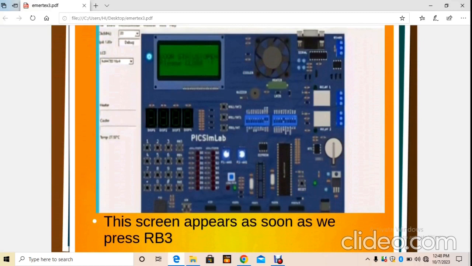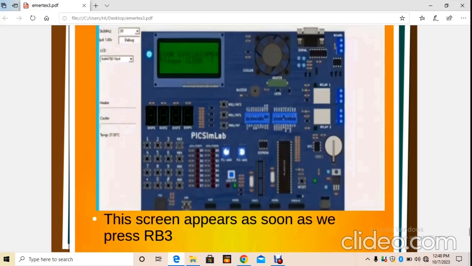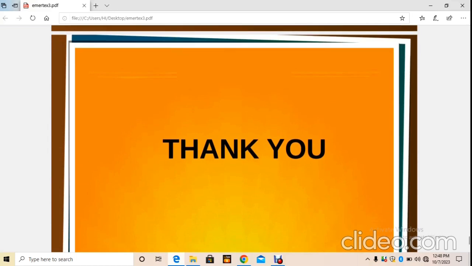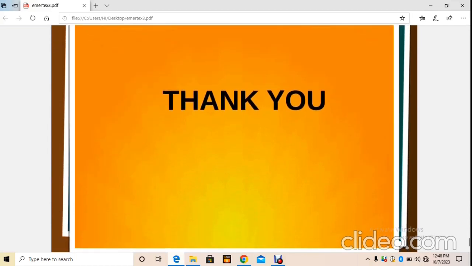This screen will appear as so. When we press the RB3 button, the screen will appear accordingly. Thank you, this was all about the project. Now we will see the remaining simulation and code in MPLab.